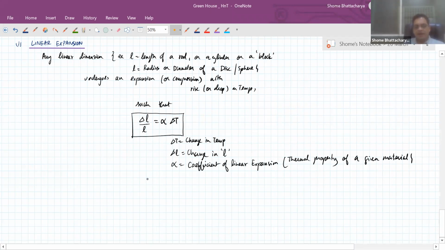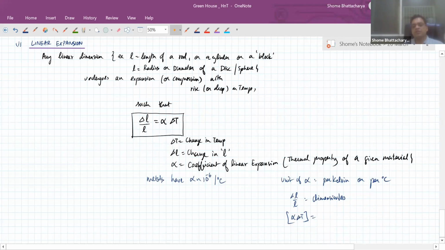So metals typically have alpha of the order of magnitude 10 raised to the power minus 6 per degree C. The unit of alpha is per Kelvin or per degree C, because remember delta L by L is a unitless or dimensionless quantity. So therefore alpha into delta T has to be dimensionless.